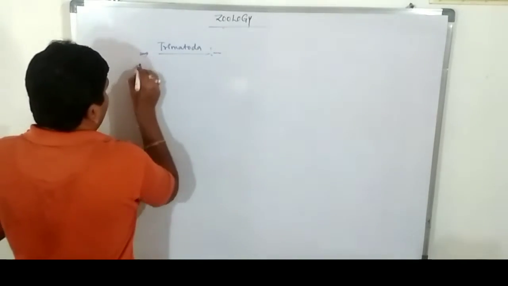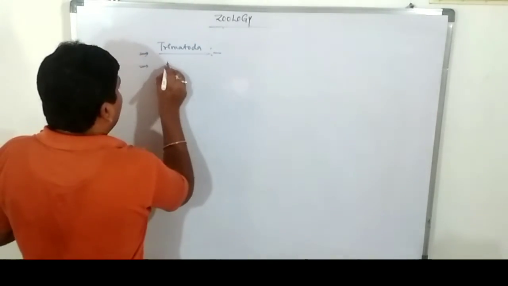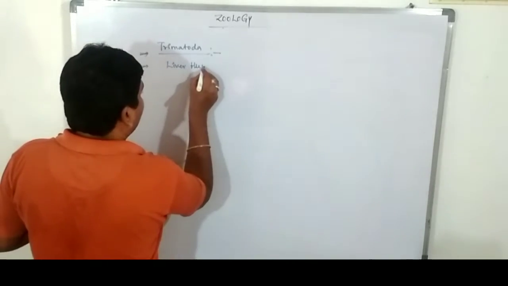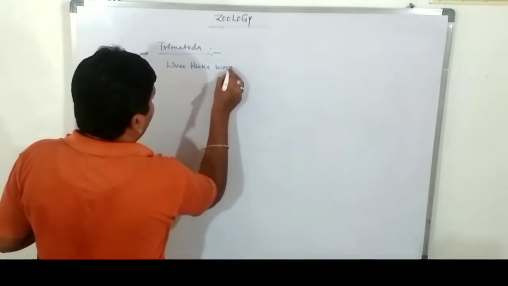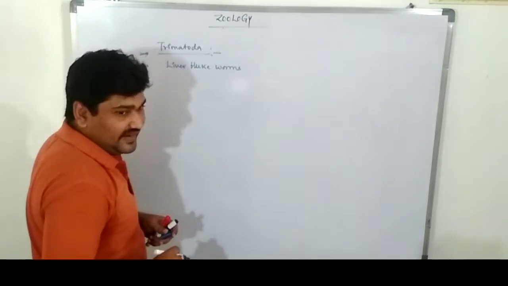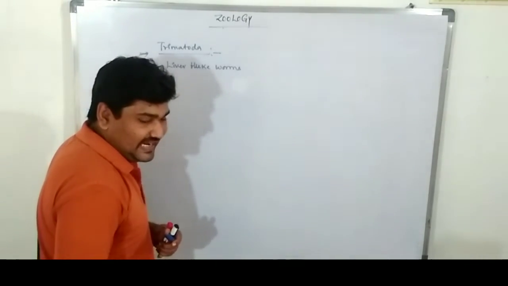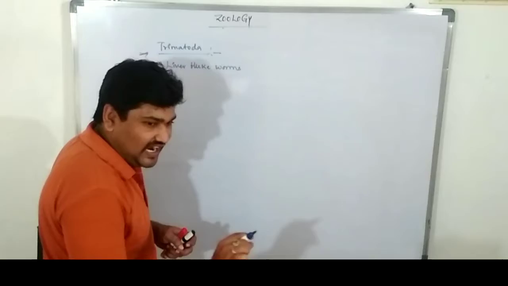Yes. So these are commonly known as liver fluke worms. Most of the individuals are Fasciola hepatica. Fasciola nothing but flatworms.